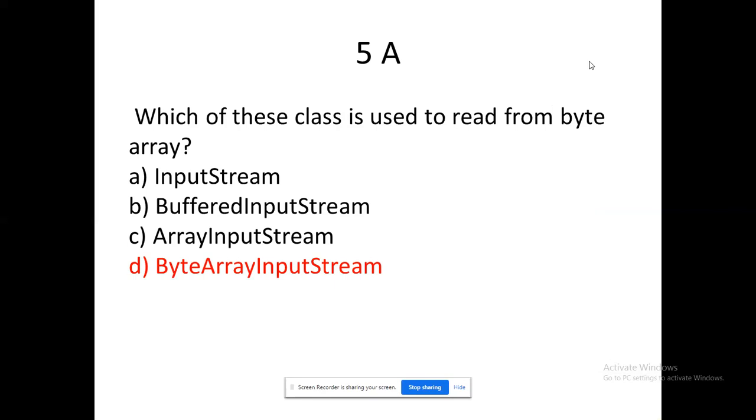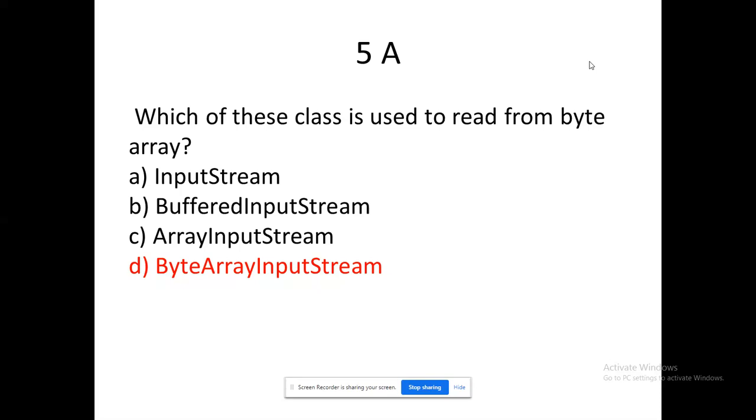Byte array input stream, right? What about the input stream, buffered input stream, array input stream? Why are they not the answers for this? We don't have any array input stream, so it's cut. Input stream is the base class for all these things, right? It is a raw stream. I cannot work with a byte, right?